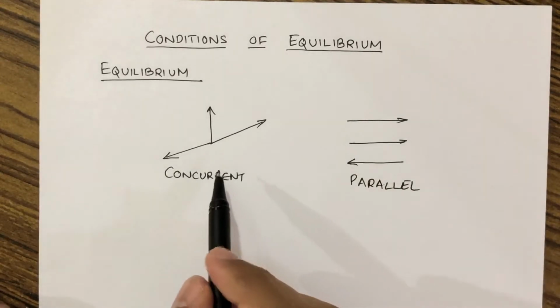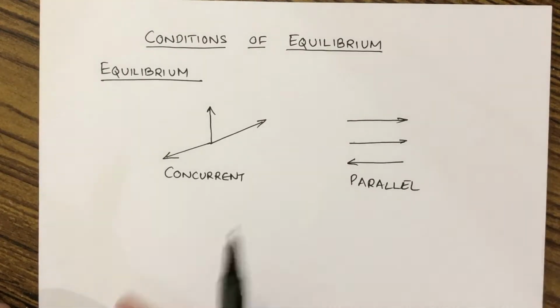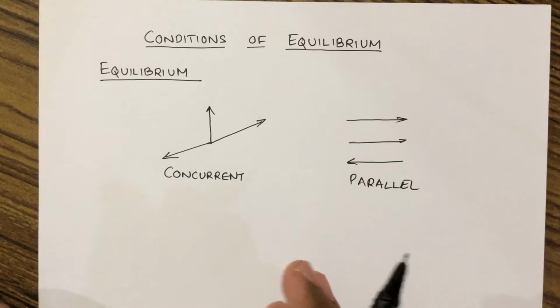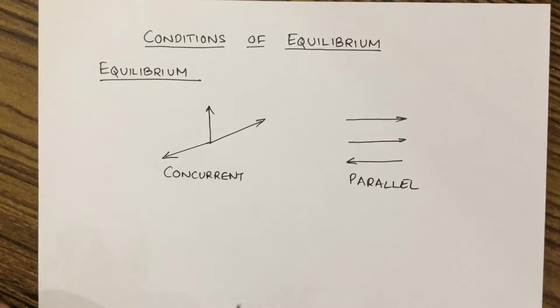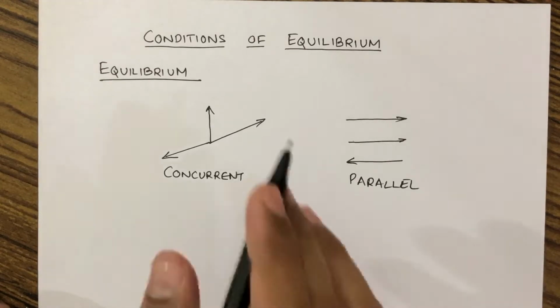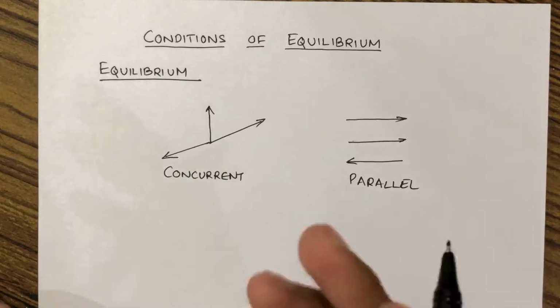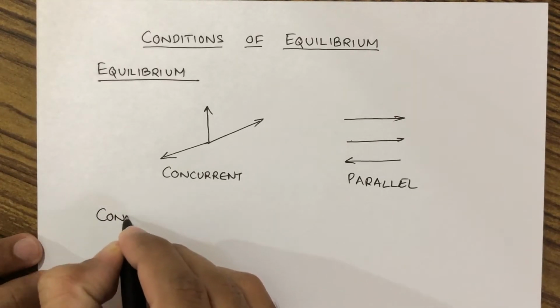When these external forces are acting on a stationary body, the body may start moving or may start rotating about any point. But if the body does not start moving and also does not rotate about any point, then the body is said to be in equilibrium. So, in this video, we will discuss the conditions of equilibrium for concurrent and parallel forces, and also we will see the concept behind equilibrium. So, let us discuss the conditions of equilibrium.